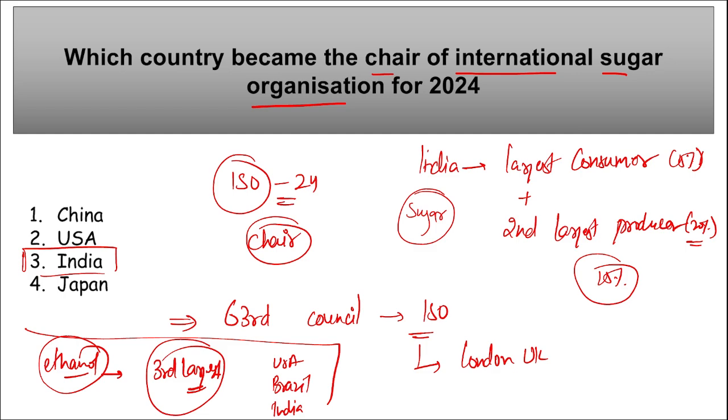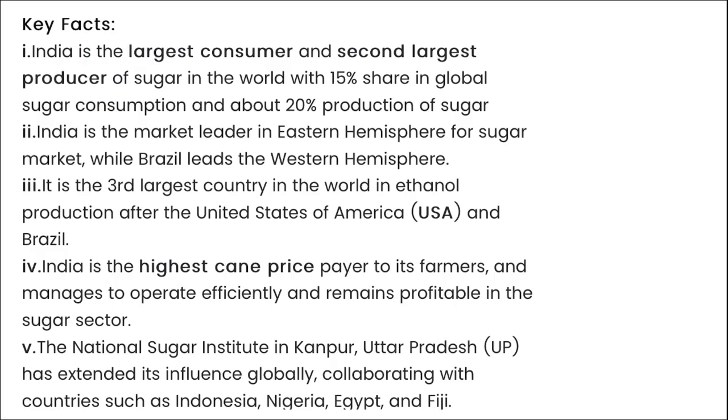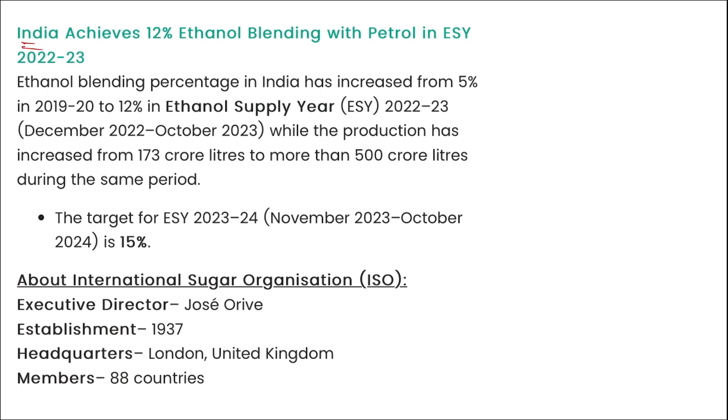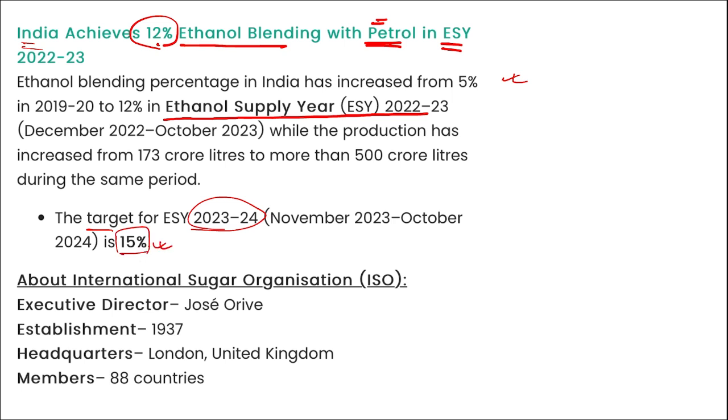Recently India has achieved 12% ethanol blending with petrol in ethanol supply year 22-23. Mark this, it is important. And the target for the year 23-24 is 15%.